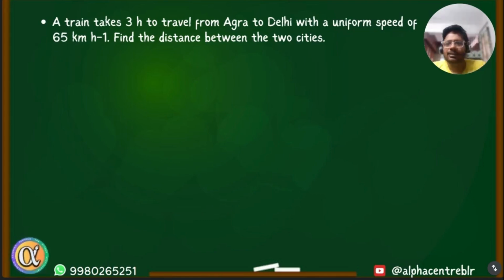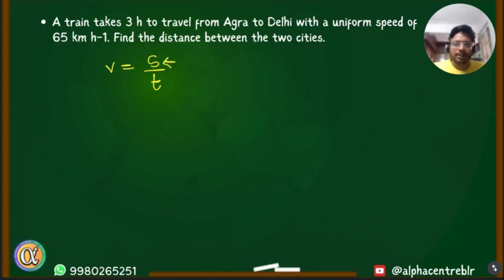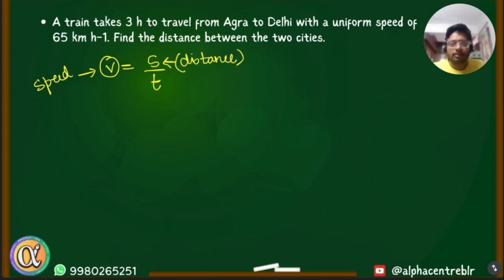So distance equals speed by time. No. Speed is equal to distance by time. See, speed is equal to distance by time, with distance using the symbol S. Please be careful, you need to get a habit that you're using S for distance. Don't get confused. It's not speed, it is distance. And V is speed, velocity. For speed or velocity, we use symbol V, and for distance and displacement, we use symbol S. Clear? Yes, sir.